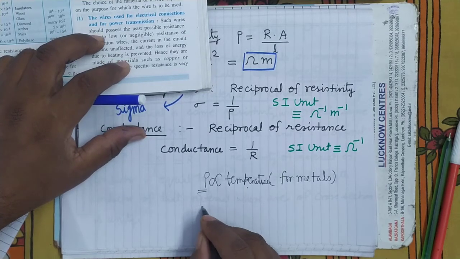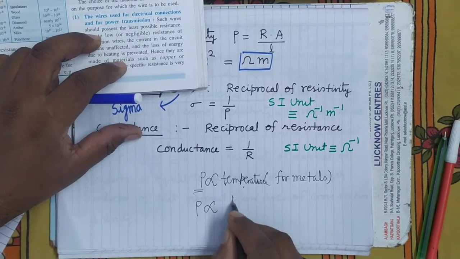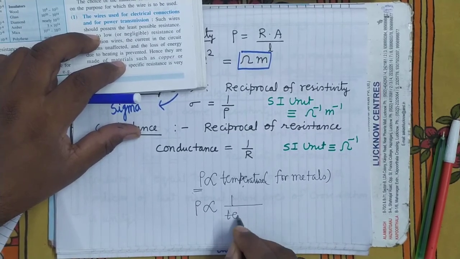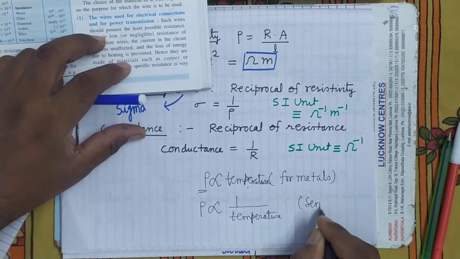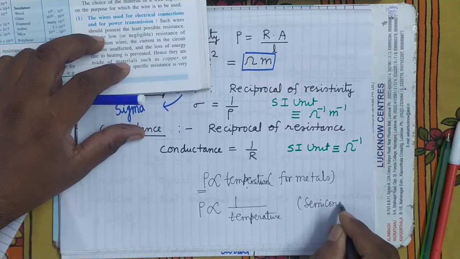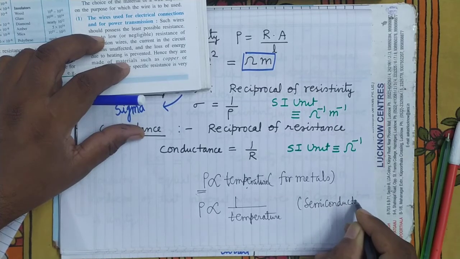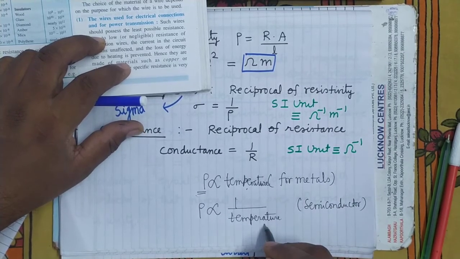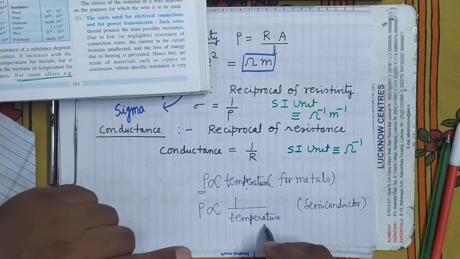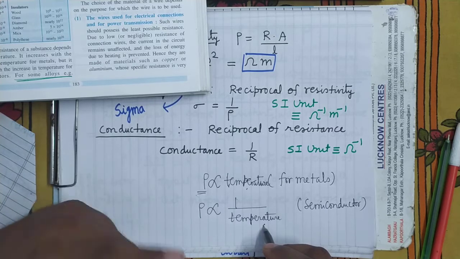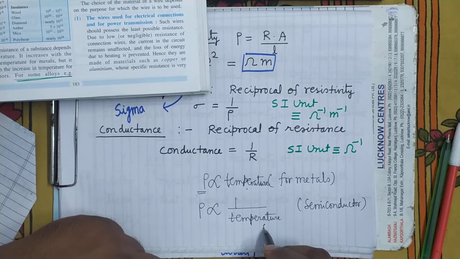But in case of semiconductors, it is inversely proportional to the temperature. When you increase the temperature of semiconductors, what will happen? Their resistivity will decrease, their resistance will decrease, and conductivity will increase.